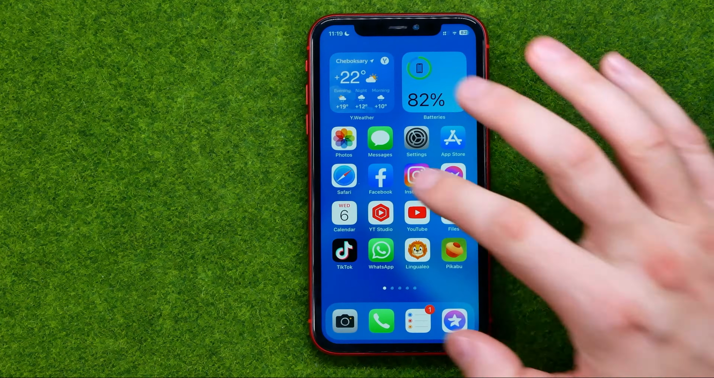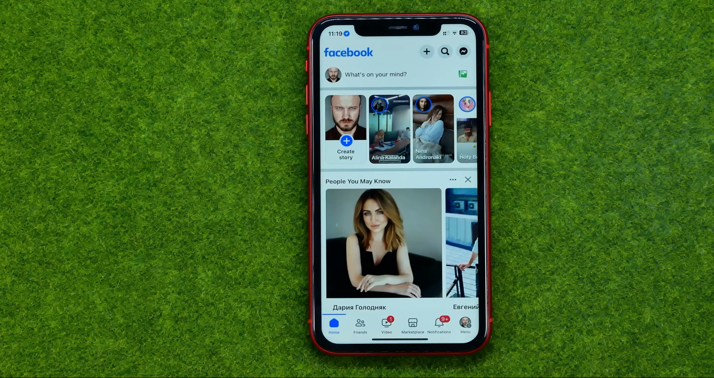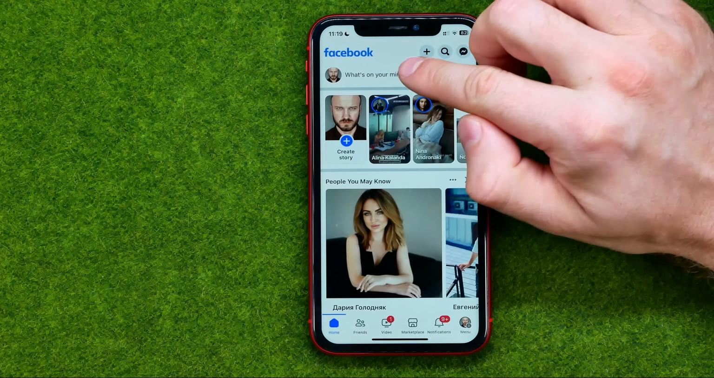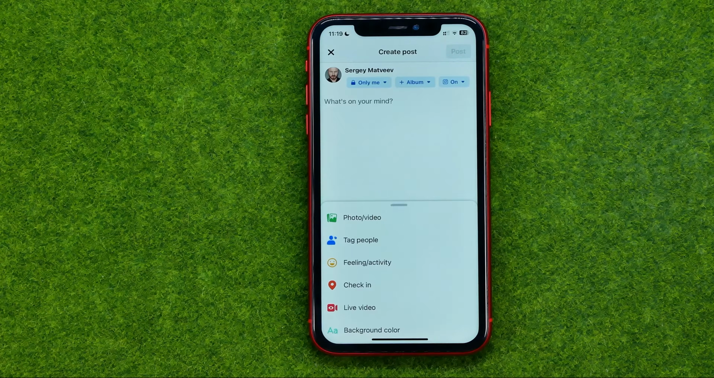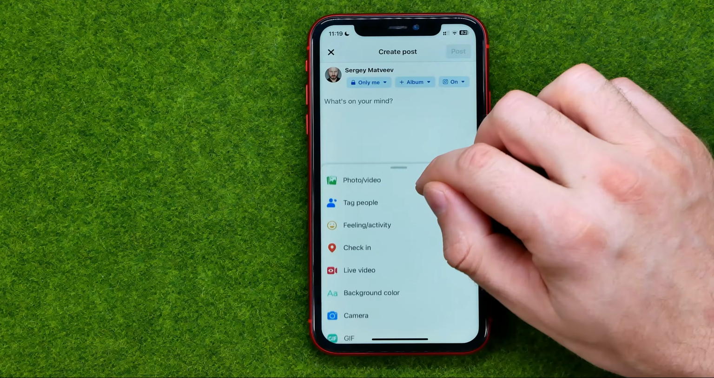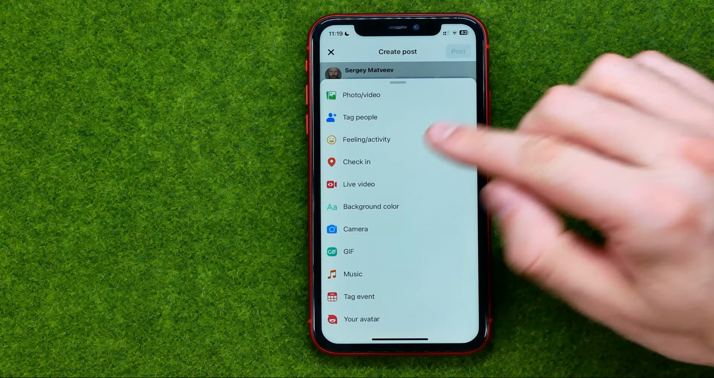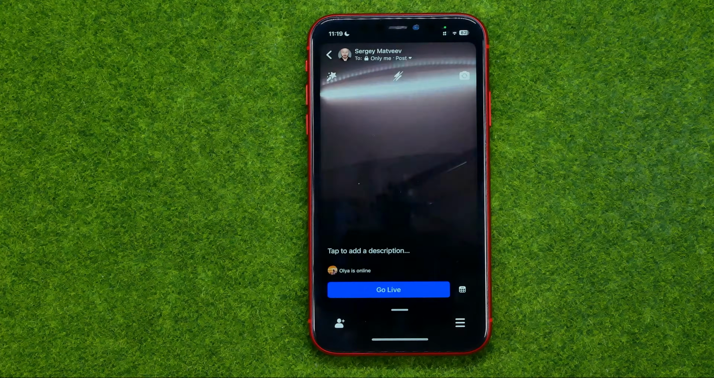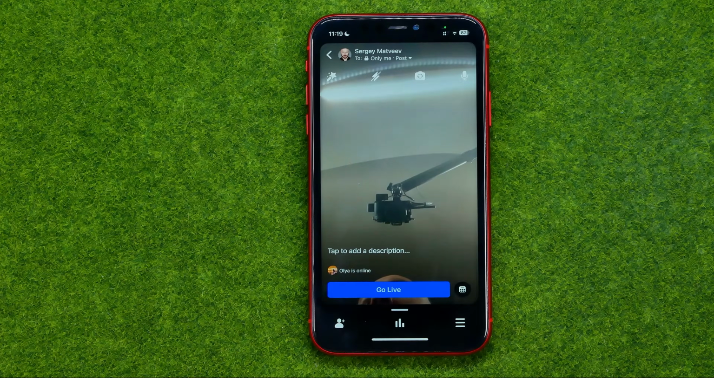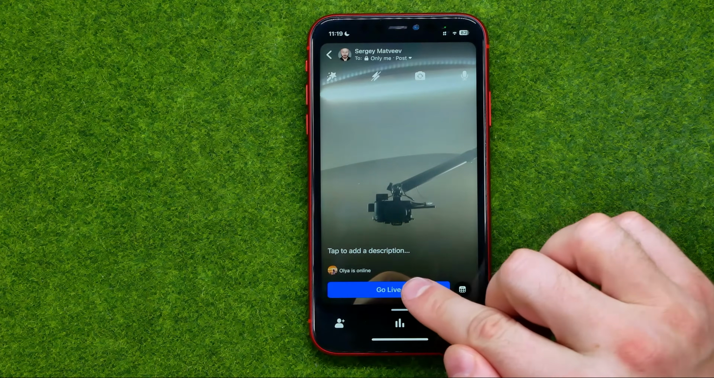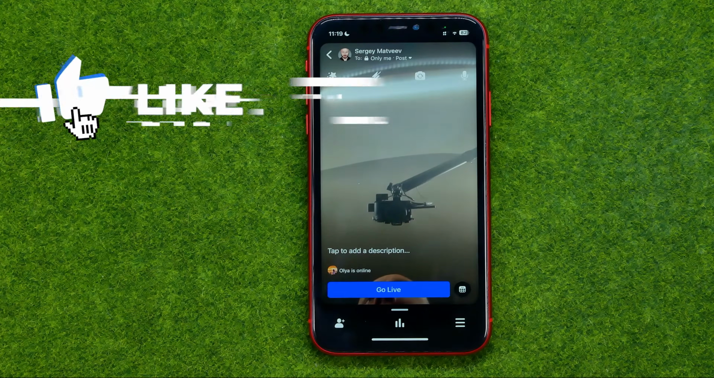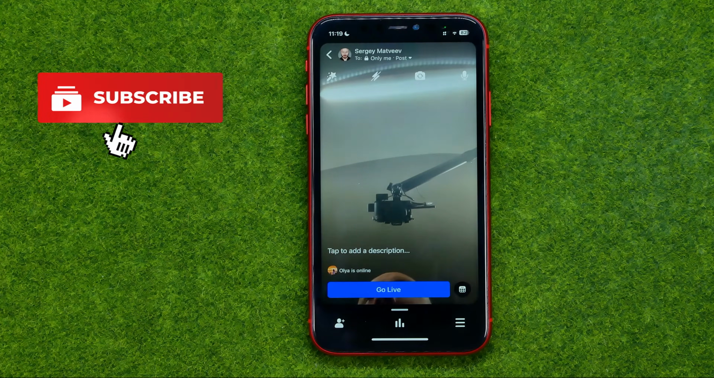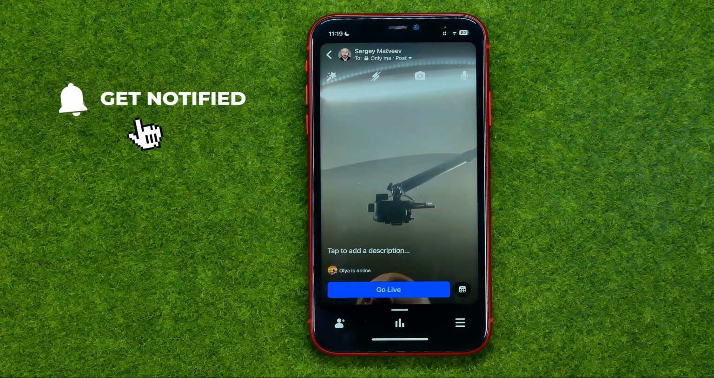So let's get started, and first off, open up the Facebook app and then tap right here where it says what's on your mind. Then, towards the bottom of the screen in this list, we can easily find a live video, and if we tap on it, we'll be taken to a live video mode where we can go live immediately by tapping right here at that button, and also we can configure our live stream. I'm gonna show you how you can easily do so.